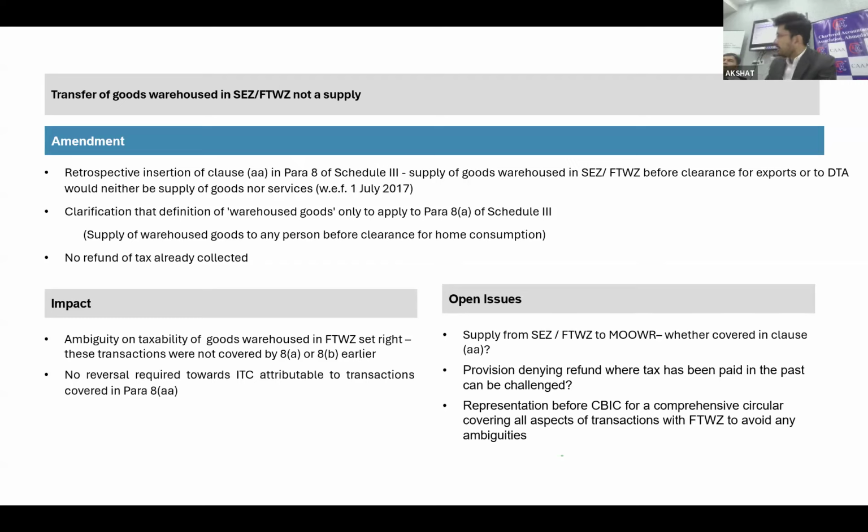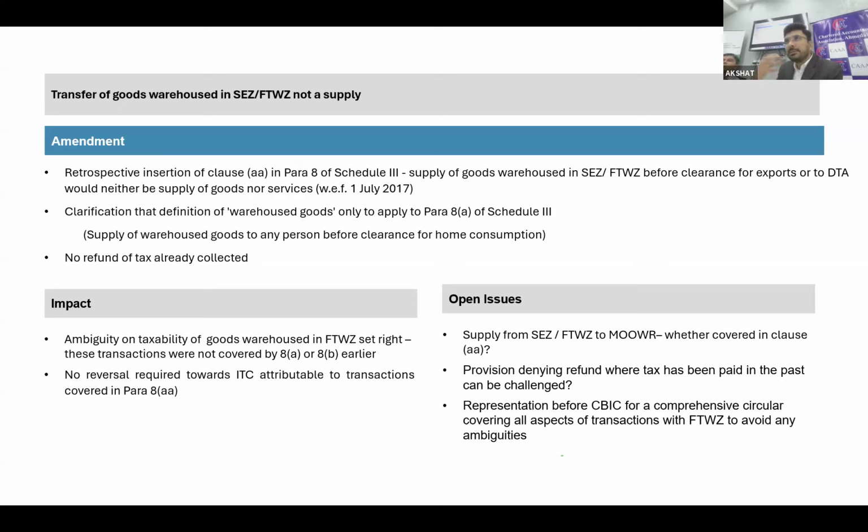Another point here is that since it is Schedule 3, it is not a supply of goods and not a supply of service. So should I reverse the credit with respect to this kind of supply? That is the question. When you read the common ITC reversal provision, that is still attributable to 8A, and that too only duty-free shops. It does not cover 8AA. So on this kind of transaction, the ITC reversal is not required.